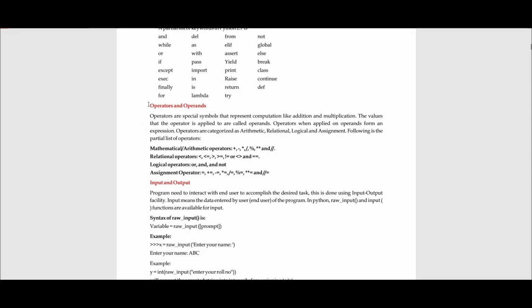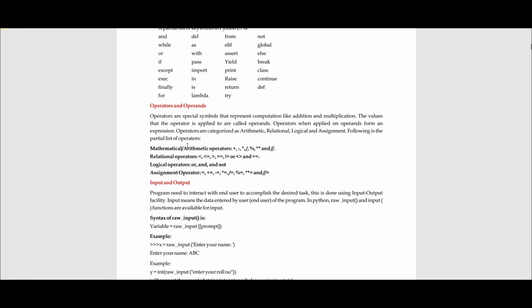Now next are operators and operands. If you are writing a program, certainly you will be performing certain operations on certain data. This is something that you have to do, and for that you would need certain operators and certain operands.